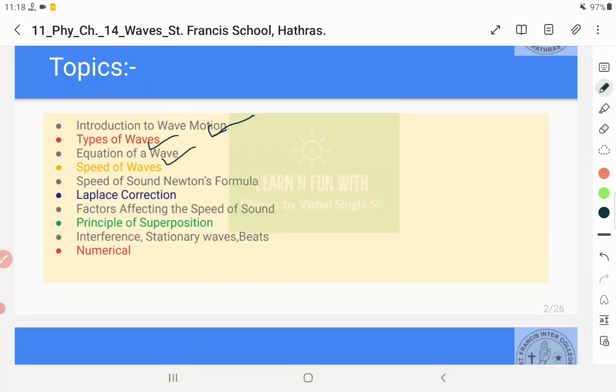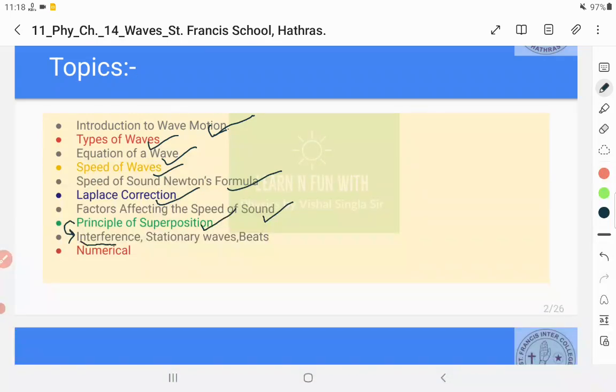Then we'll study how to represent a wave, what is the speed of waves, and the speed of sound given by Newton. There were some shortcomings in it, which were corrected by Laplace. So we'll study the Laplace formula for the speed of sound. Then we'll study on what factors the speed of sound depends. Then what happens when two waves add to each other. Then we'll study the effects of superposition.